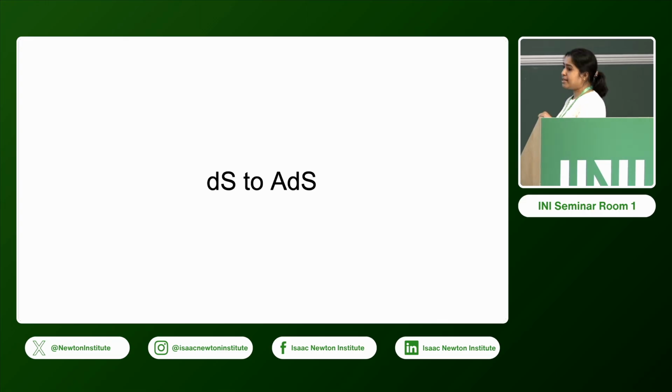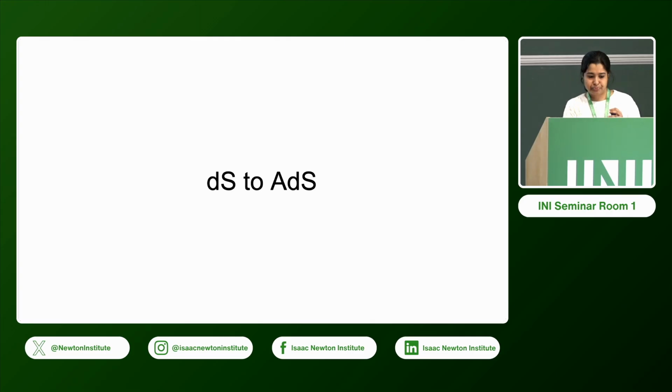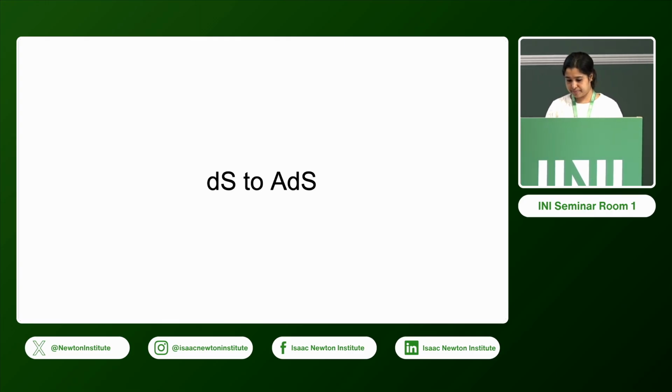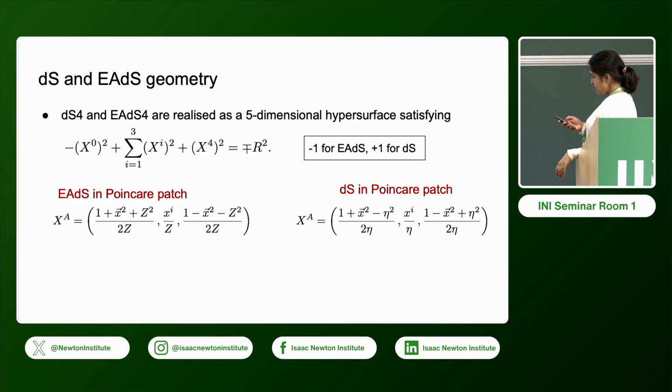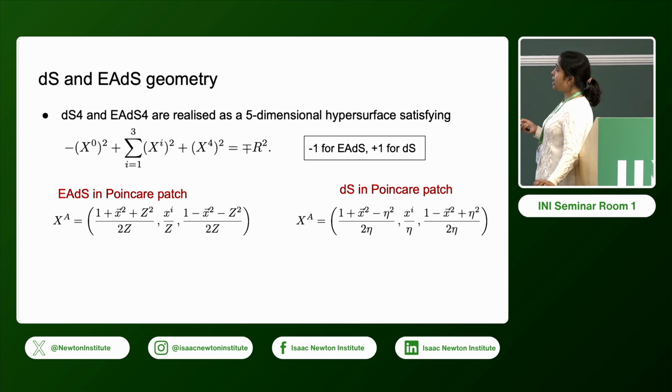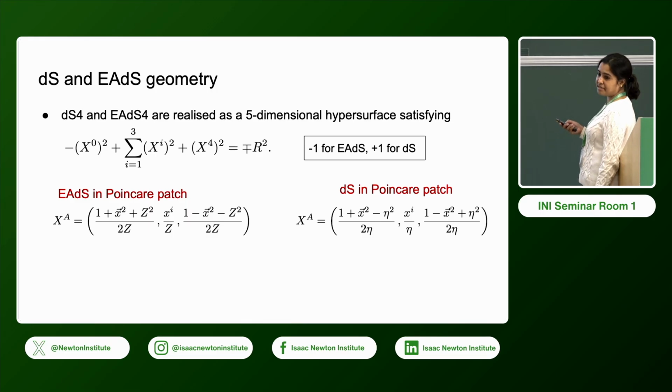So now let's see how these ideas can be used to study the de Sitter correlators. We are interested in de Sitter 4, and it turns out that both de Sitter 4 and Euclidean AdS 4 can be realized as a 5-dimensional hypersurface which satisfies this relation. So this is a specific embedding, and on the right, capital R is the radius of AdS or dS. So this is minus for Euclidean AdS and plus for de Sitter.